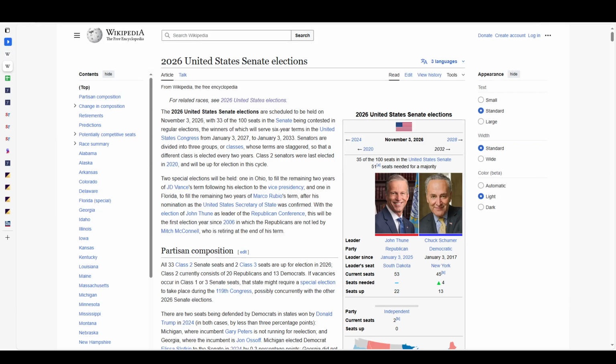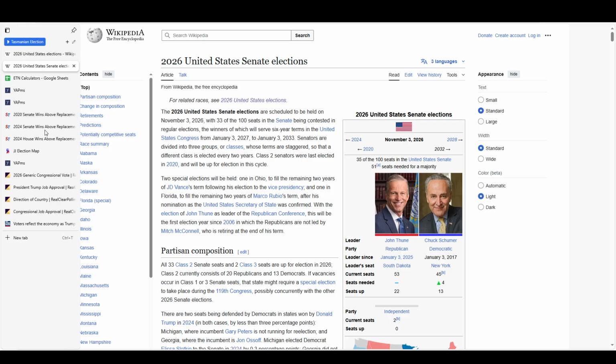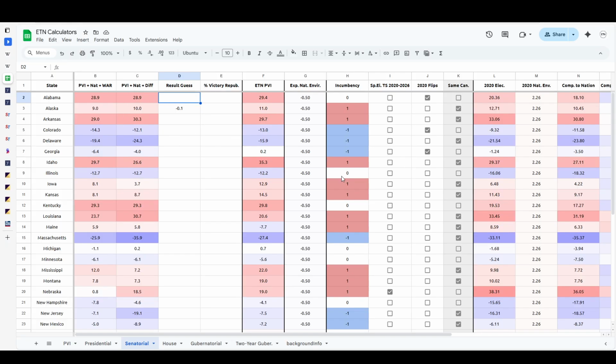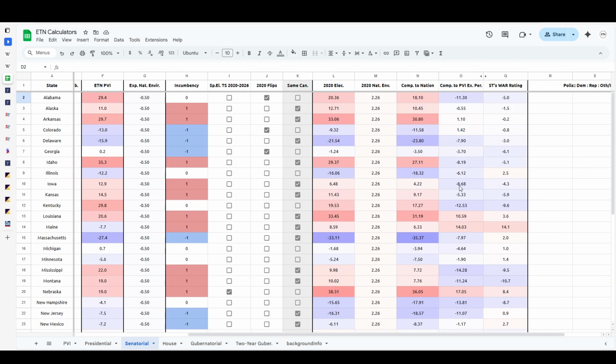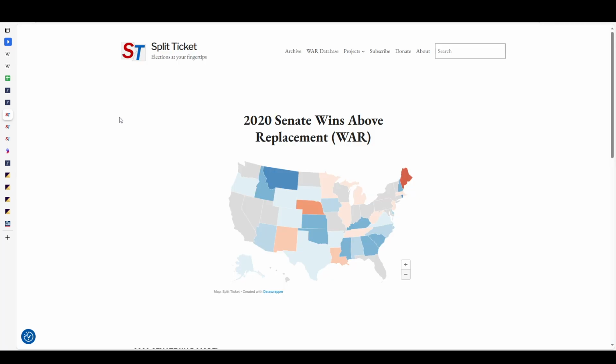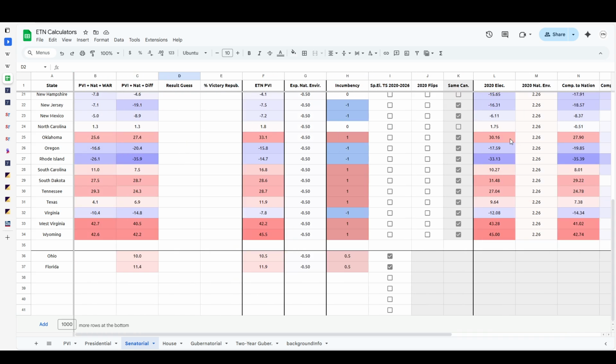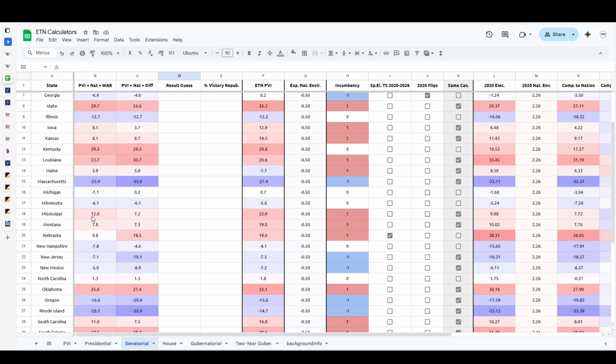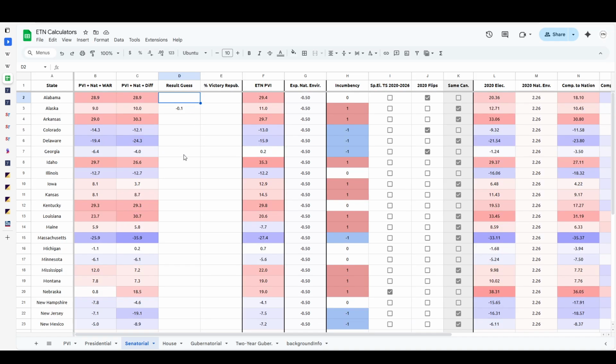Today is Wednesday, July 16th, 2025, and today we're going to be going over the 2026 United States Senate elections. We're also going to be looking at the wins above replacement as well as the calculations for just PVI, comparing to the PVI, which is a very preliminary strength metric. But then we also have the split tickets win above replacement statistic, which we're also going to be using, and also computing that in with potential nominees based on what we know about them. Like for example, in Texas, Colin Allred, and in Nebraska, we also have a few other candidates. We're going to be getting into that as well.